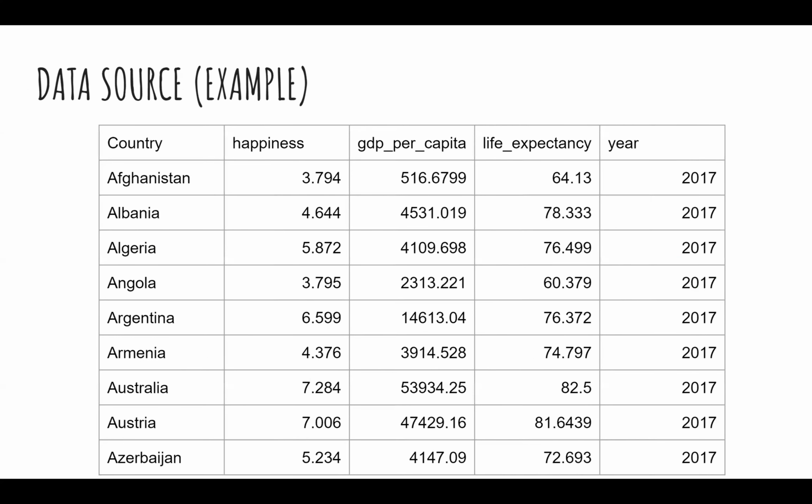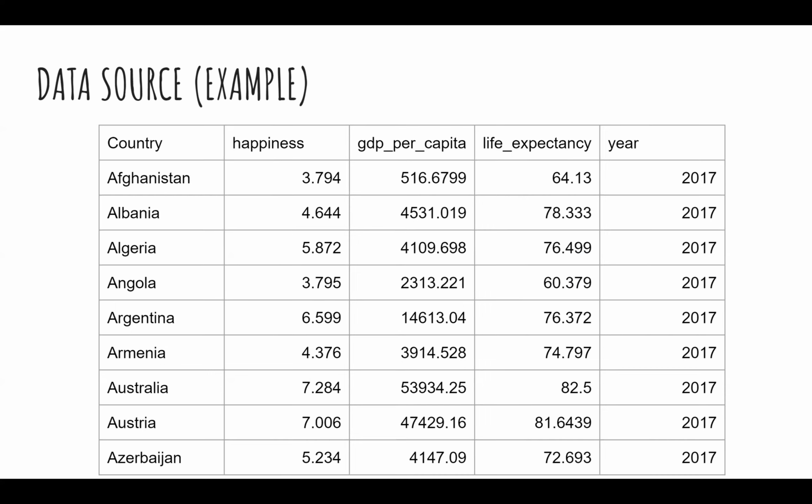This is the sample layout of our data set after doing the SAS pre-processing, after merging the 3 data sets into 1 data set. Initially we have 3 different data sets. The World Happiness Report consists of country, happiness, and year, which is the first, the second, and the 5th column. For the World Bank data, one is for the GDP per capita, which consists of country, GDP per capita, and year, which is the first, the third, and the 5th column. The other one from the World Bank is the life expectancy, which is the first, the 4th, and the 5th column. After merging these 3 data sets into 1 data set, it will become something like this.